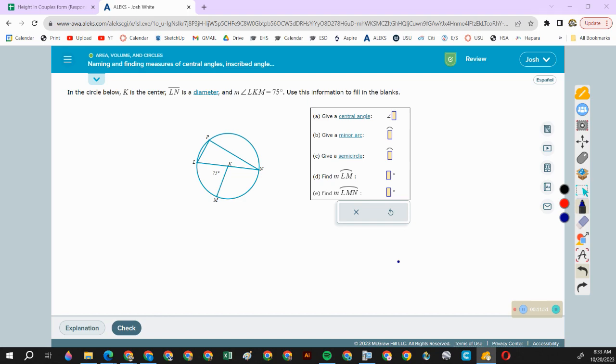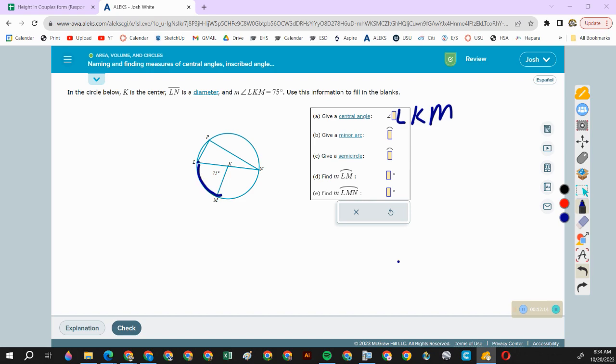So, give a central angle. This would be a central angle, and we always label angle using 3 points. So LKM. Give a minor arc. A minor arc could be listed picking any 2 points that are not on a diameter.